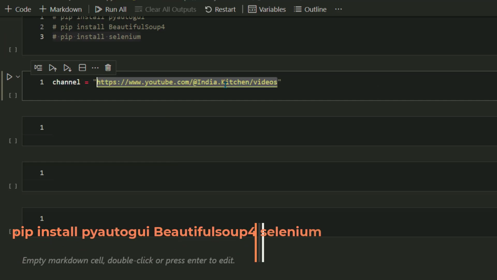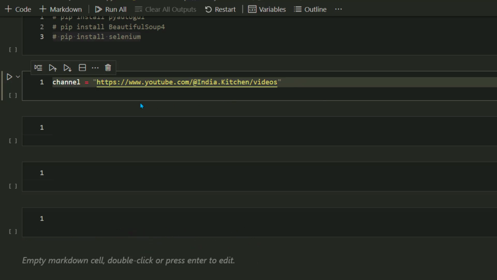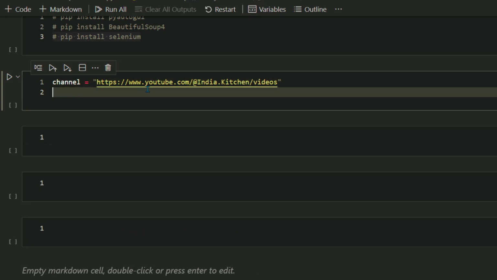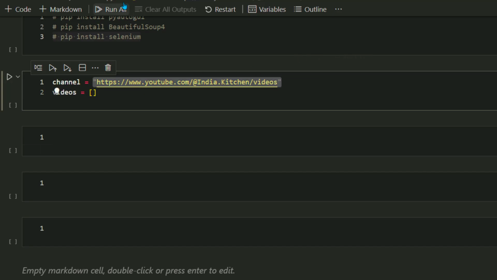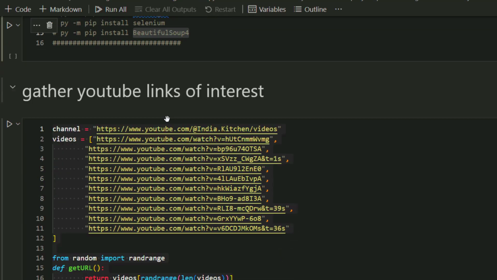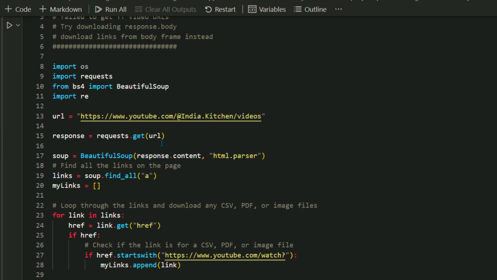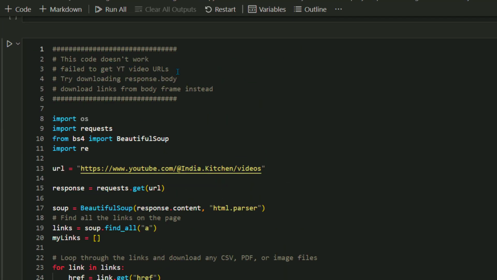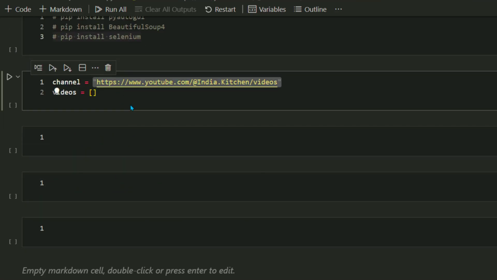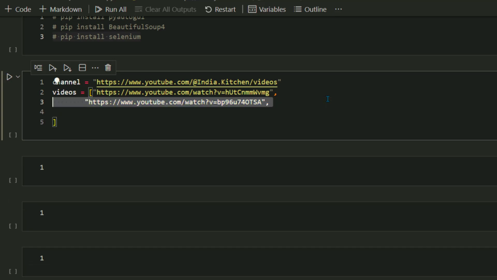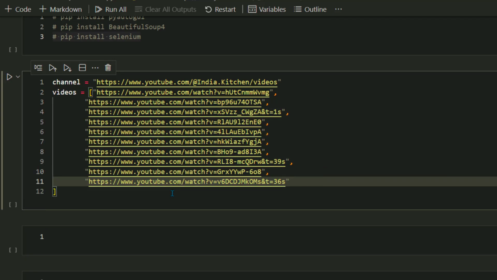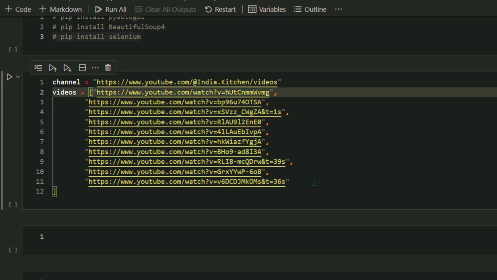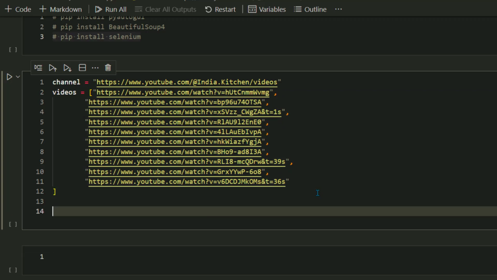All right, next thing I want to do. For example, there is a channel and there are certain videos on the channel which you want to view over and over again. So let's create a list of all the videos. Ideally, you can scrape those from the channel, but I tried to write that code and it didn't work out. So I apologize. If I'm able to write this code, please go back to my GitHub repository and I will update it. But for now, I'm just making that a list. So this is the list of all the videos which I want to loop over and over again.